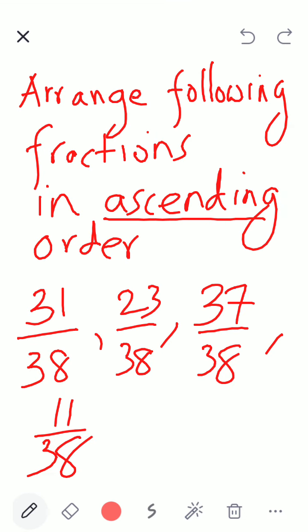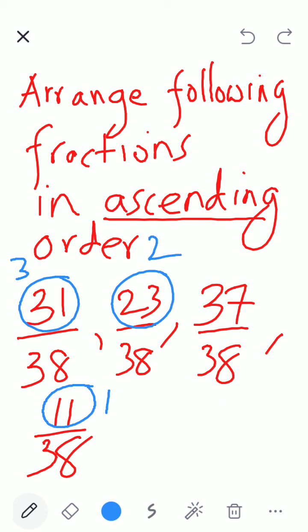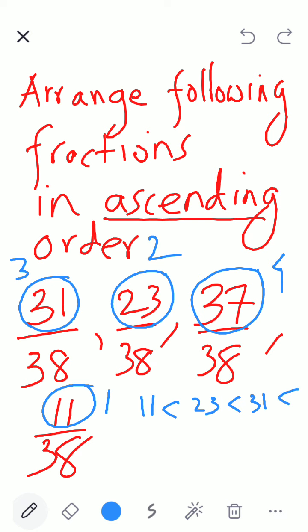See, children, it's very simple. Which is the smallest number here? 11. The next smallest number is position 2, then position 3, and position 4. First, you will write 11 by 38. Second, you will write 23 by 38. Third, you will write 31 by 38. And fourth, you will write 37 by 38. Why? Because 11 is less than 23, less than 31, and less than 37.